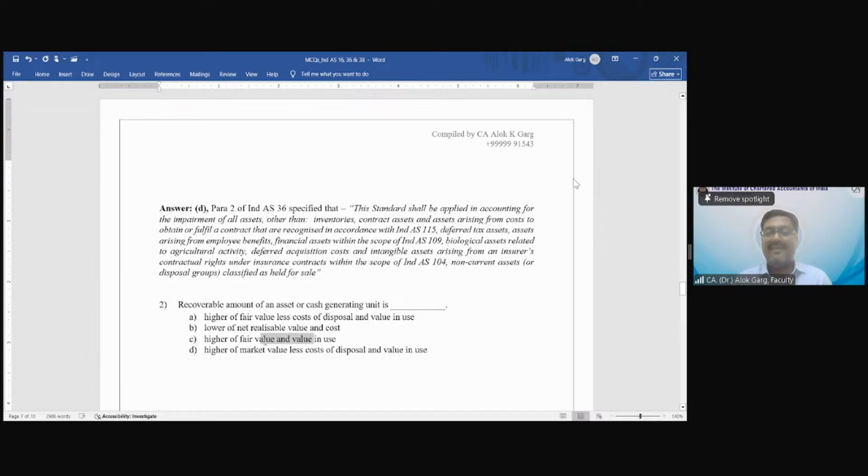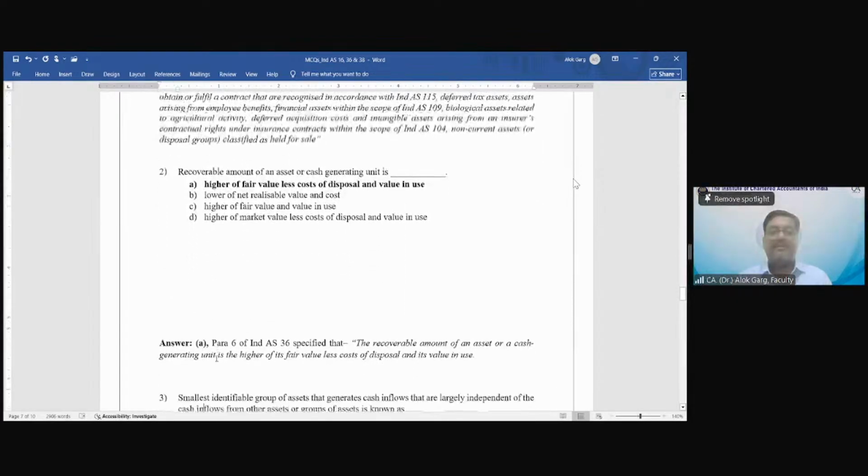Sir, A. Okay. Mukesh said yes, it is A. Anyone who is for C? No, it is A. Fair value less cost to sell, right? A is the right answer.